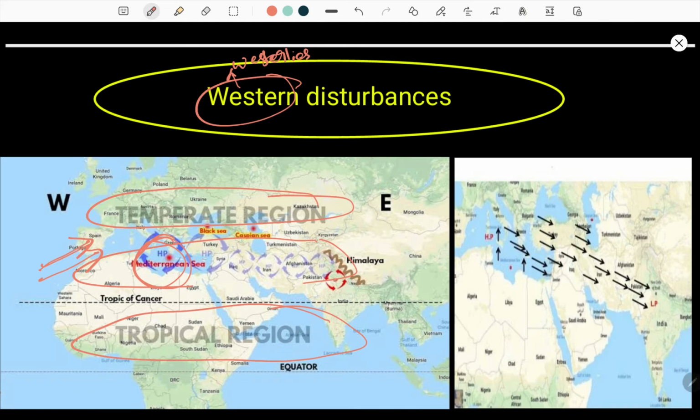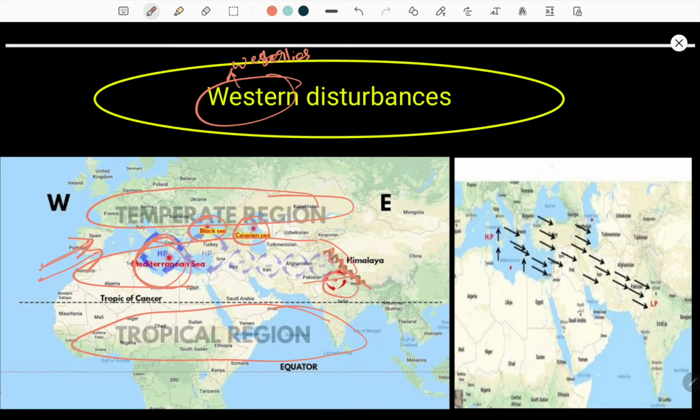And also mostly the moisture from the Black Sea and Caspian Sea is added to these winds, and slowly when they come across India there is a hurdle, that is the Himalayas. When these westerly winds carrying moisture from the Mediterranean Sea come in contact with the Himalayan region, all the moisture that has been brought is dumped. And here you can see a low pressure zone created in North India.